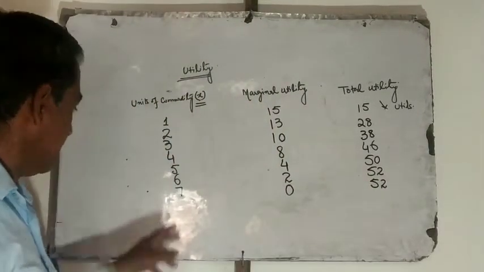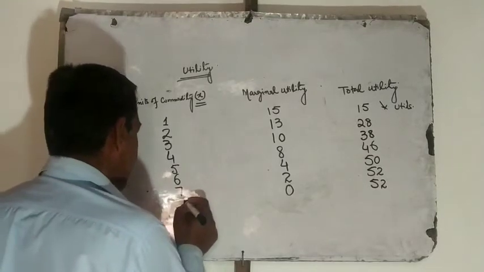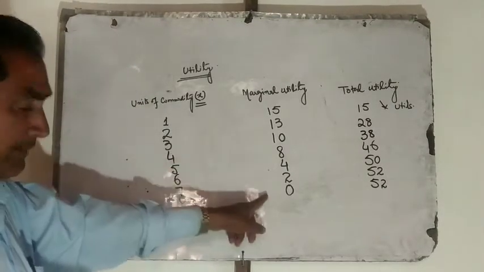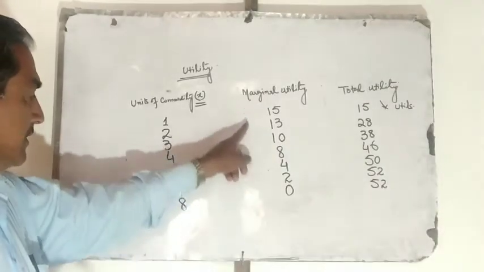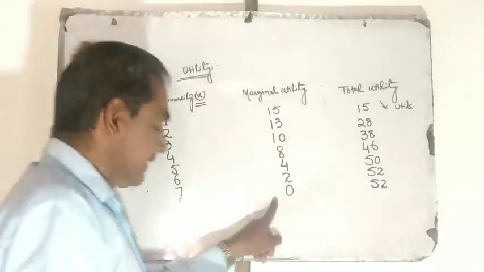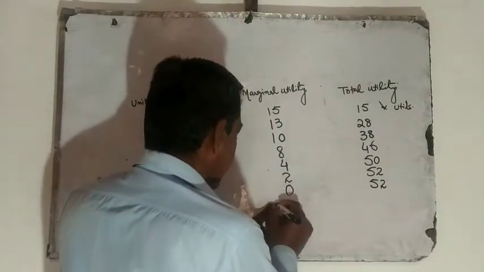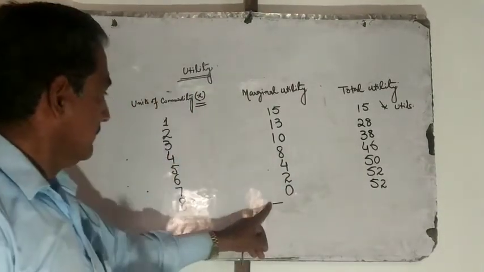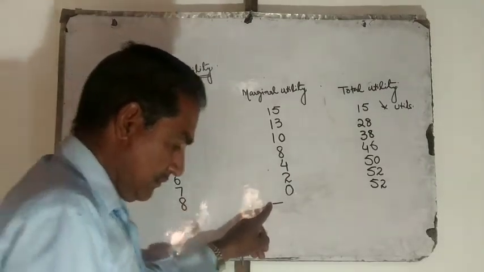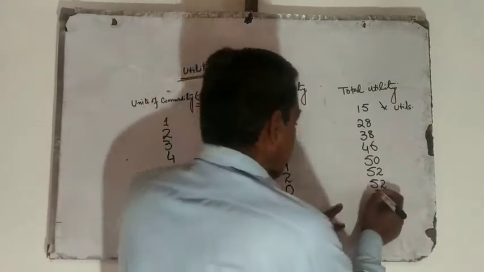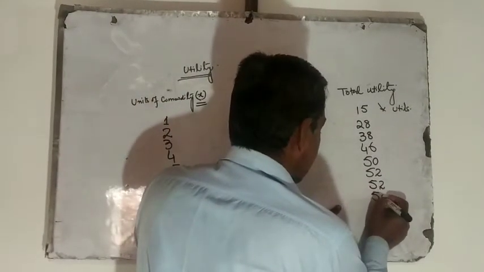When the consumer consumes another additional unit of commodity X, say 8th unit, now what will happen here? The marginal utility will now tend to become negative. Say it is minus 2. Now total utility will be 50.